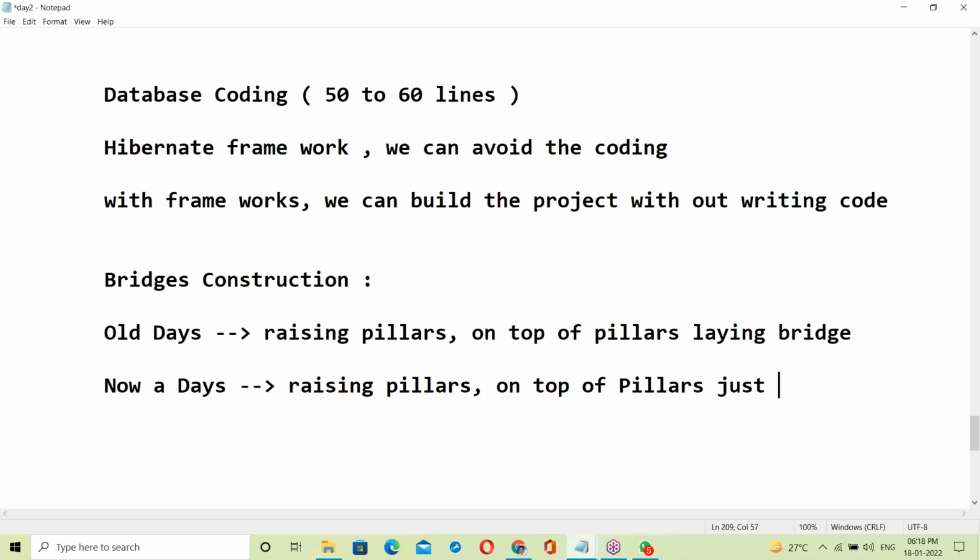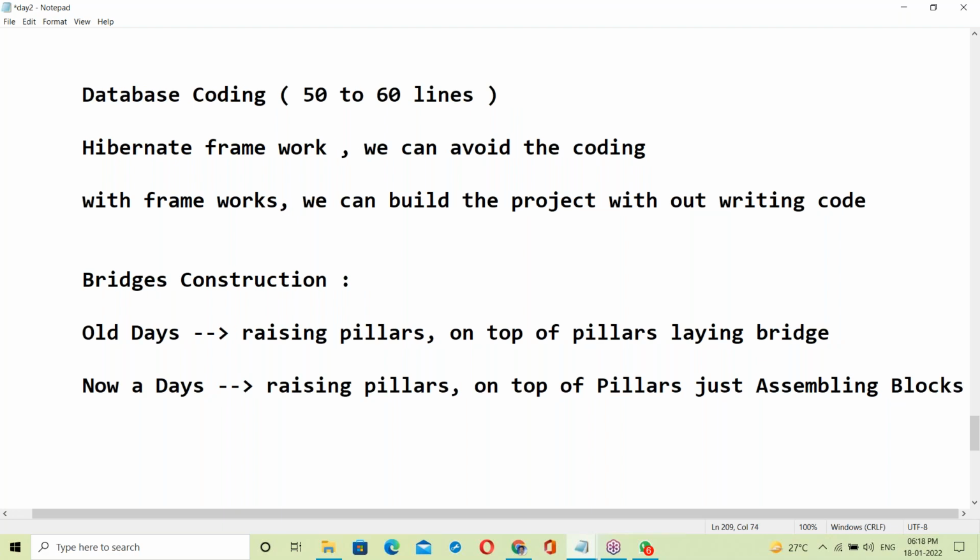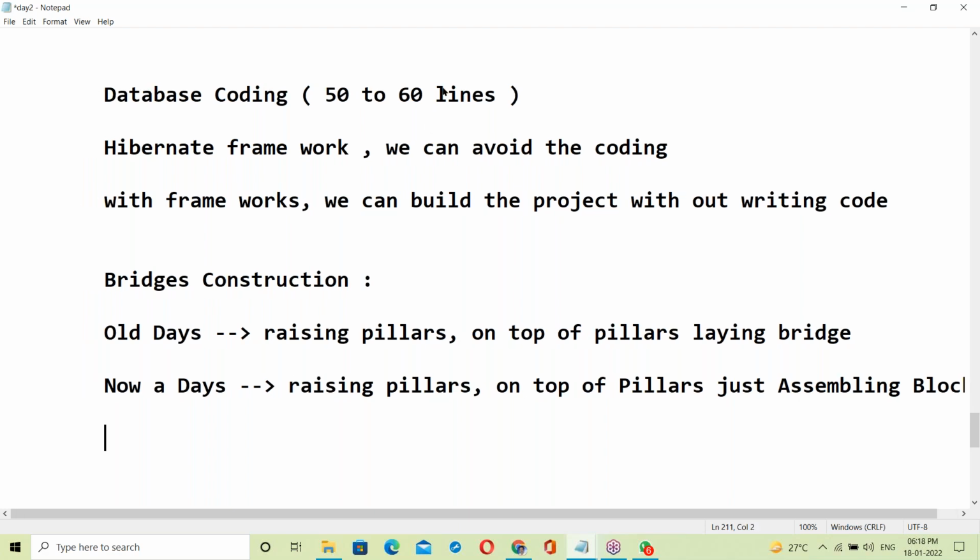Ready-made blocks are available nowadays. They are not laying any bridge, simply assembling ready-made blocks on top of the pillars. That bridge construction finishes within 3 to 4 months.